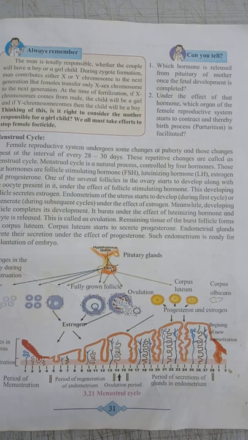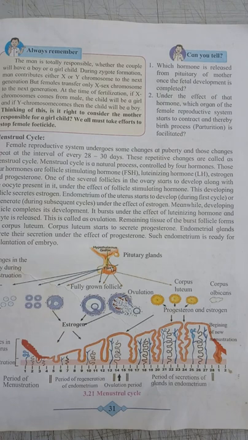When the developing follicle completes its development, it bursts under the effect of the luteinizing hormone, and the oocyte is released. This process is called ovulation. When the follicle bursts and the oocyte is released, the remaining tissues of the burst follicle form a corpus luteum.